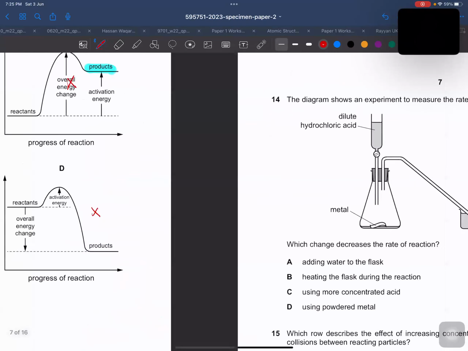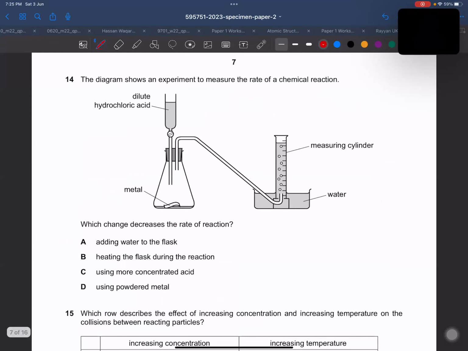So here we have question number 14. You can see this question is almost similar to the one which we did in the last workshop. The diagram shows an experiment to measure the rate of a chemical reaction. You can see there's a chemical reaction in this. We have a gas and we are going to collect the gas with respect to time, and we need to draw the graph of this. Then which change will decrease the rate of reaction? Adding water to the flask. Adding water to the flask is going to change the concentration.